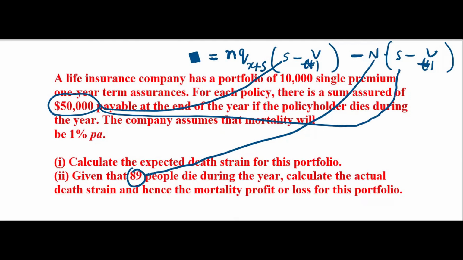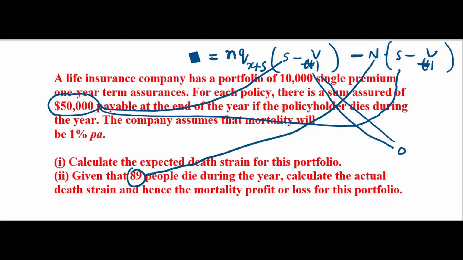What more? There is no reserve because it's a 1 year term assurance policy. It's only 1 year. Reserve is zero. 10,000 is there, we'll take care of that. 10,000 single premium 1 year term assurance policies.